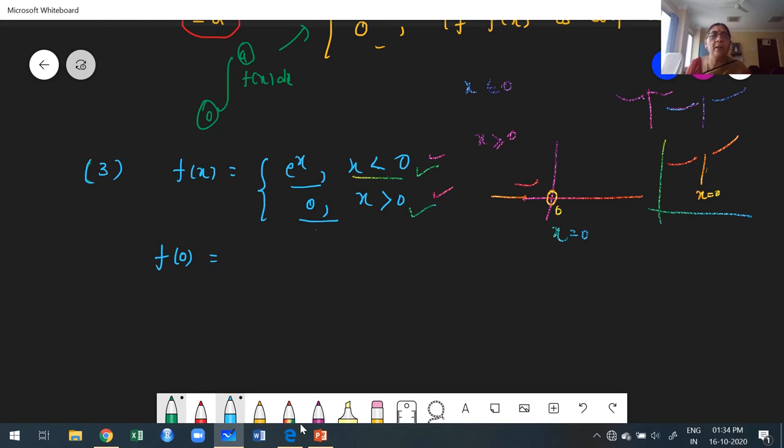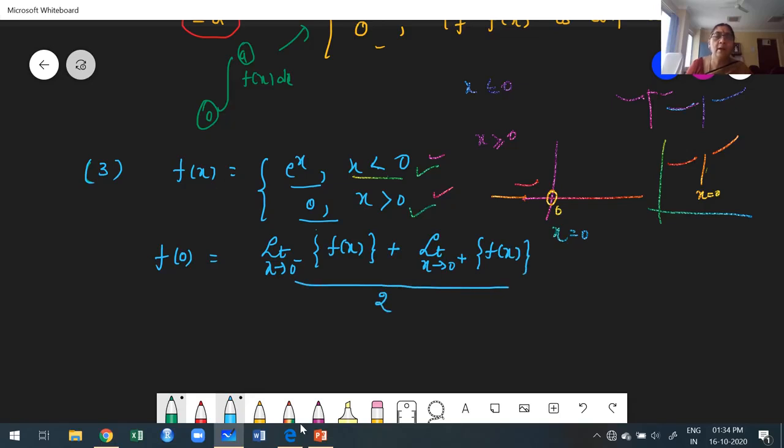A better way to find approximately the value of the function at x is equal to 0 is to take the average of the left hand limit and the right hand limit, that is, at 0 minus and 0 plus. That gives the value of the function at the point of discontinuity.